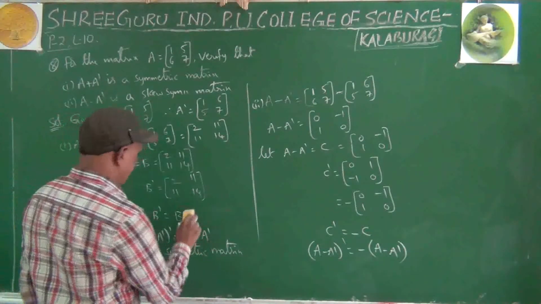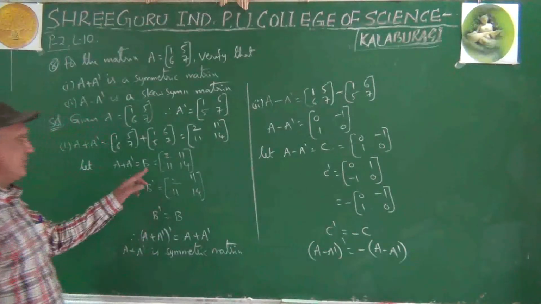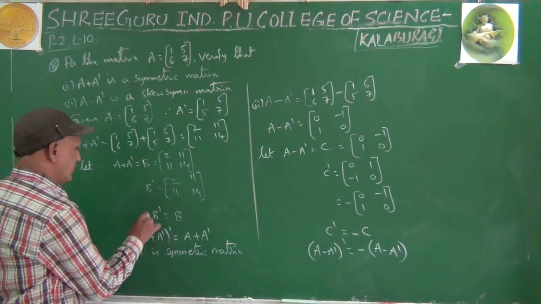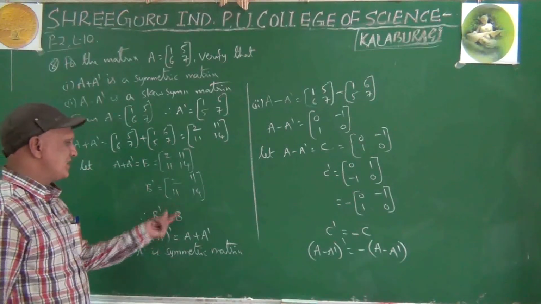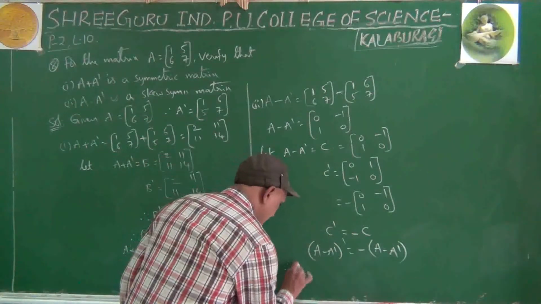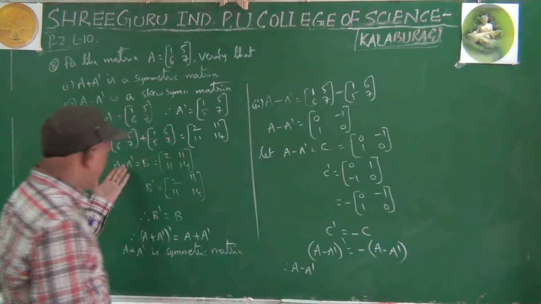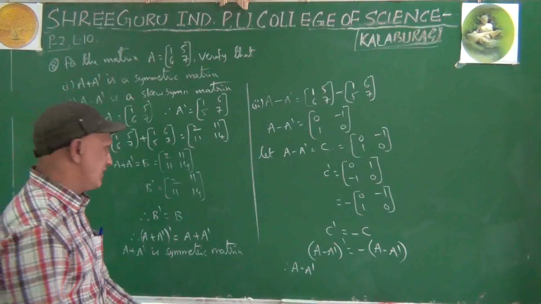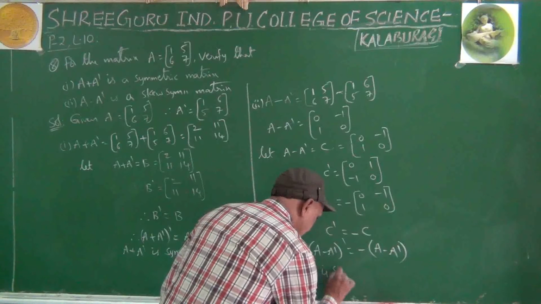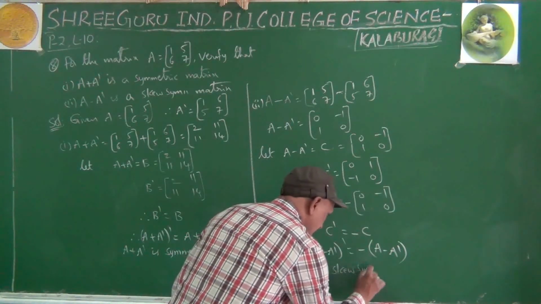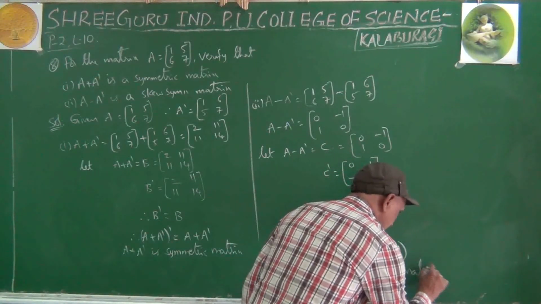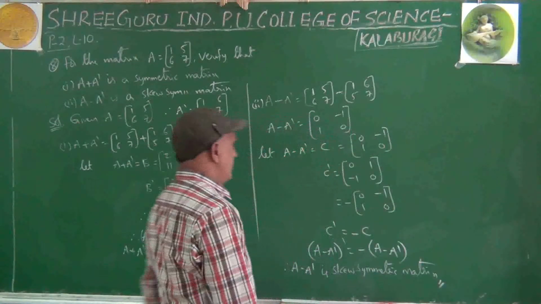Is it okay now? B means this one. I found B dash. The answer is B. Therefore, B dash equal to B. A plus A dash whole dash equal to A plus A dash. Symmetric. This is skew symmetric. Nothing wrong if you write like that, but a few students will be confused. To avoid that, I have written like that. A minus A dash is a skew symmetric matrix.